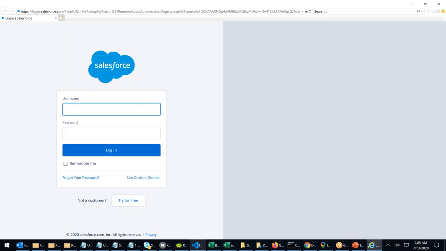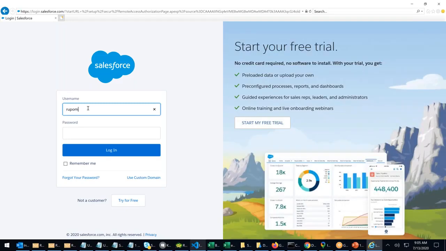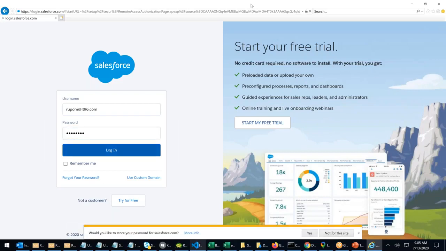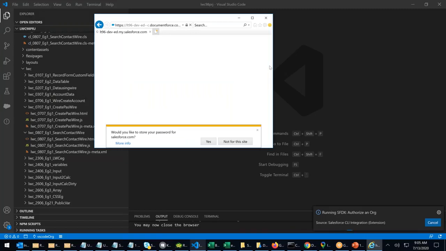Okay, Rupam at the rate LT96.com. Password CRM1234 hash. Okay, it's running successfully.